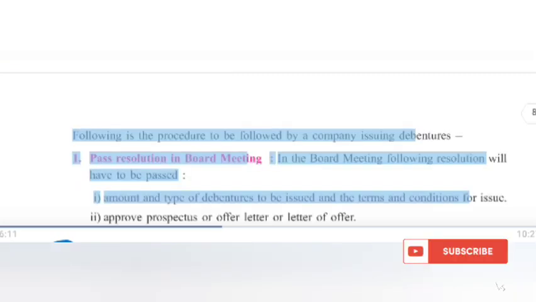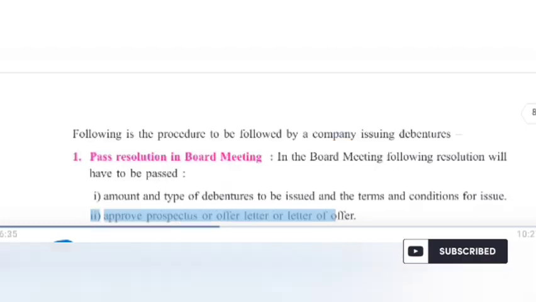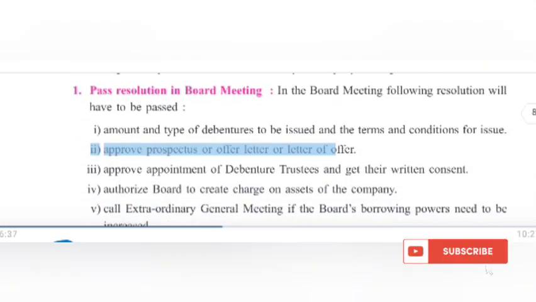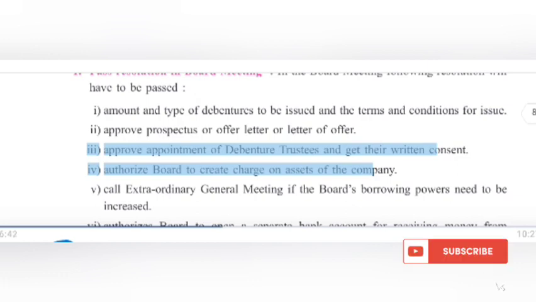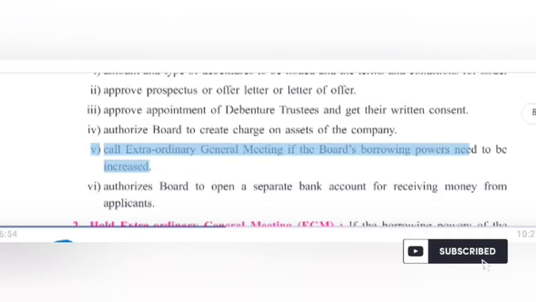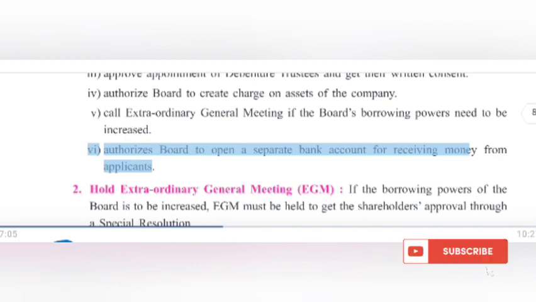Following is the procedure to be followed by a company issuing debentures. 1. Pass resolution in board meeting. In the board meeting, the following resolutions will have to be passed. Amount and type of debentures to be issued and the terms and conditions for issue. Approve prospectus or offer letter or letter of offer. Approve appointment of debenture trustees and get their written consent. Authorize board to create charge on assets of the company. Call extraordinary general meeting if the board's borrowing powers need to be increased. Authorize board to open a separate bank account for receiving money from applicants.